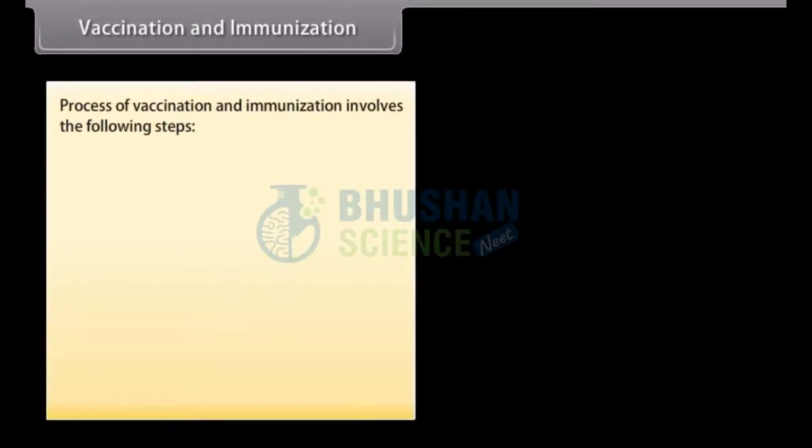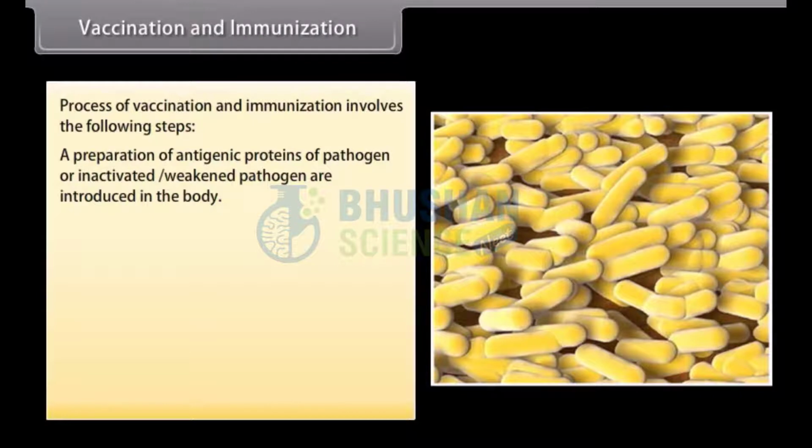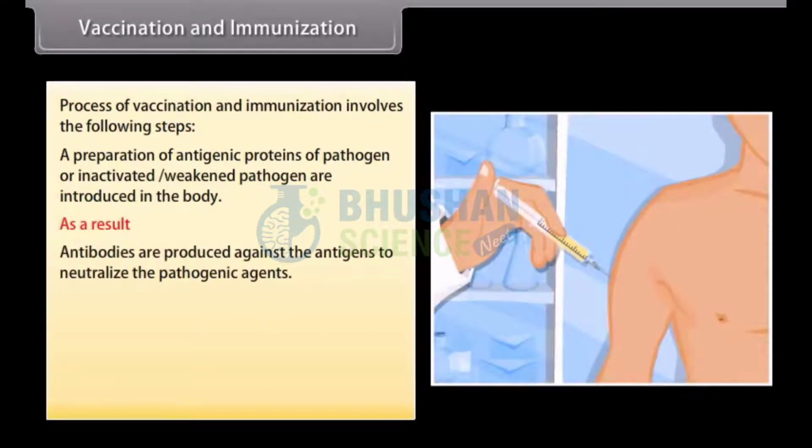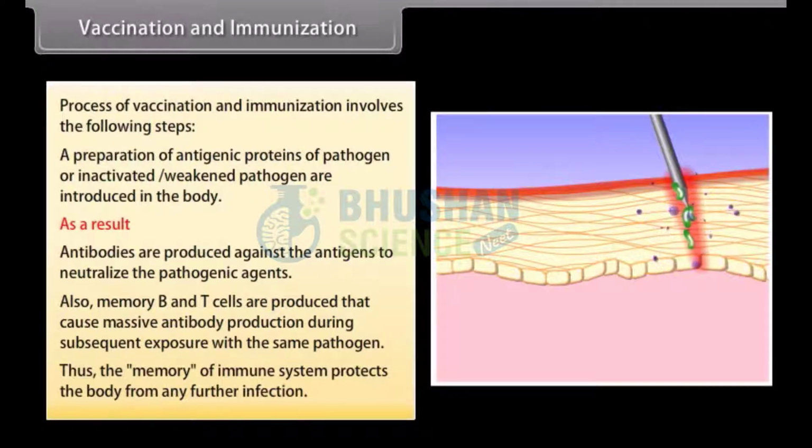The process of vaccination and immunization involves the following steps. A preparation of antigenic proteins of the pathogen, or an inactivated, weakened pathogen, is introduced in the body. As a result, antibodies are produced against the antigens to neutralize the pathogenic agents. Also, memory B and T cells are produced that cause massive antibody production during subsequent exposure to the same pathogen. Thus, the memory of the immune system protects the body from any further infection.